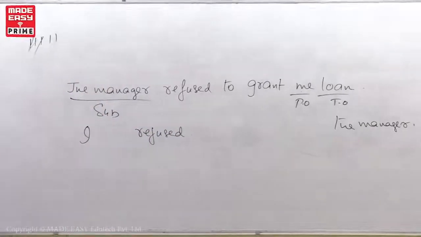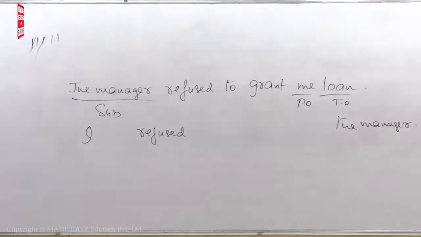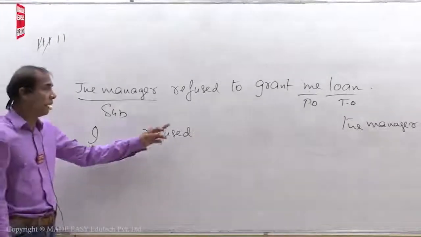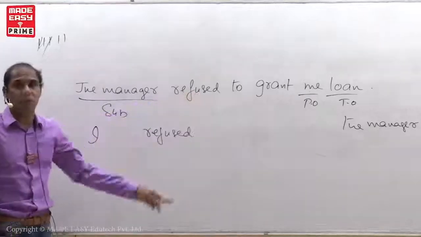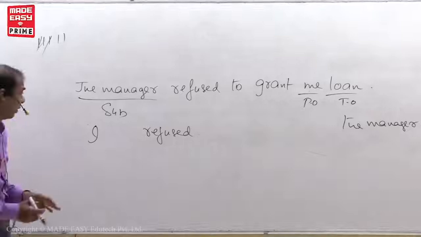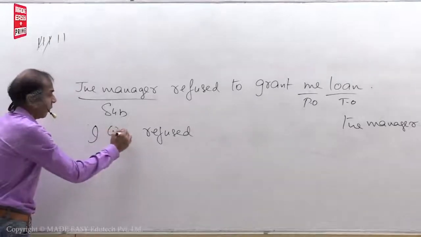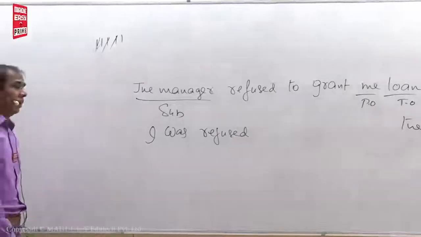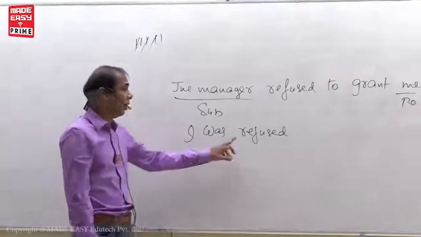Put be form. If you want to put be form, what I told you, observe the tense form of the sentence. Refused is past tense. So when the sentence is in past tense, use was or were. I takes was, singular. Next, put by. Where do you have to put by? After V3.